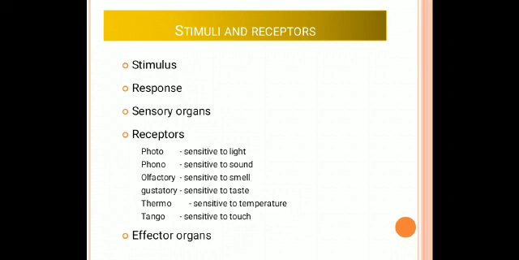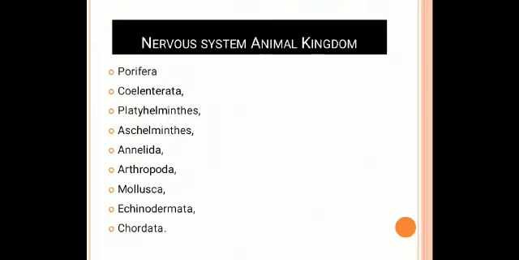The next one is the effector organs. Effectors are the muscles, glands or tissues which act in response to a message received from the nervous system. That is called the effector organs. The next topic is the nervous system in the animal kingdom. The animal kingdom includes porifera, coelenterata, platyhelminthes, aschelminthes, annelida, arthropoda, mollusca, echinodermata, and chordata.